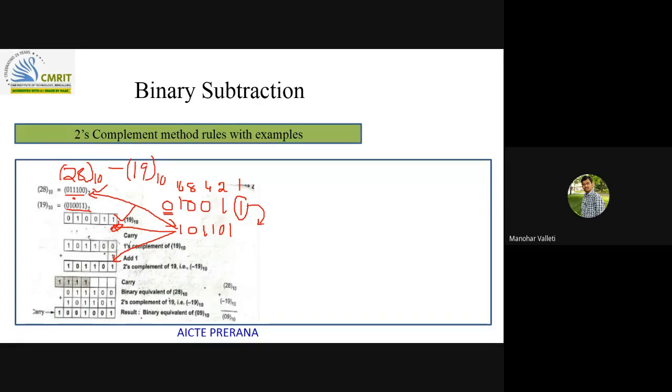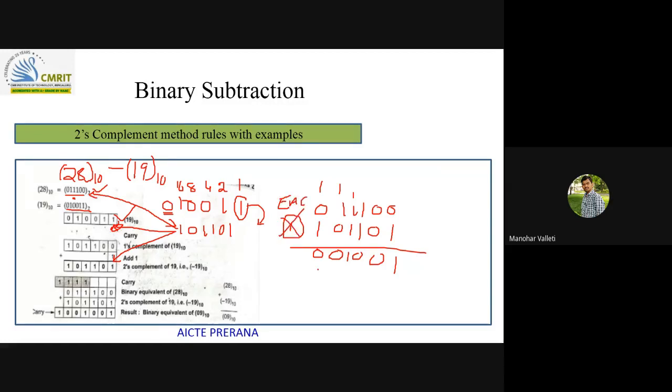So finally I'll do here 0 1 1 1 0 1 0 1 1 0 1. If you add, 1 0 0 with carry 1, 1 with carry 1, 0 with carry 1, 0 with carry 1, this is the end around carry.